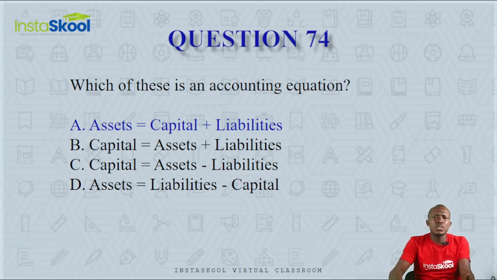What this means is that for a business, all the properties that a business has, that is the assets, are either its capital, that is the resources that are used to start the business, or the liabilities that the business has incurred. So all your properties are made up of either those things that belong to you or the ones that you borrow. So the accounting equation is assets equals capital plus liability. So the correct answer here is option A.